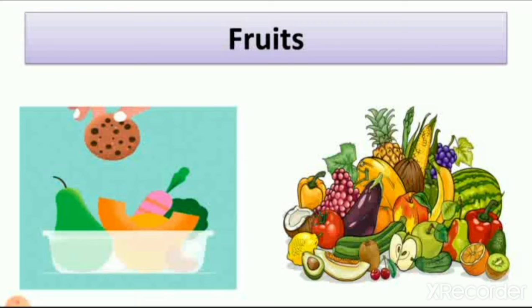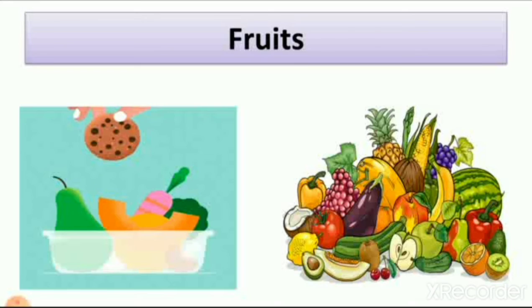So banana, apple, grapes, tomato, all these things are fruits of the plant. You can see in this picture that here is a tomato, brinjal, and capsicum, chili. Why are they all there?